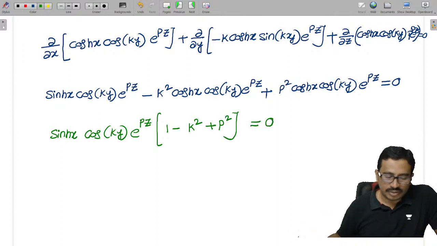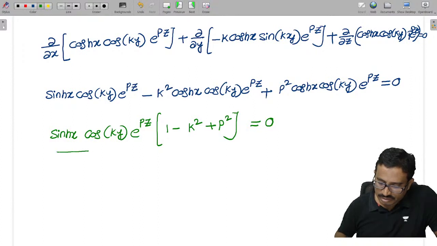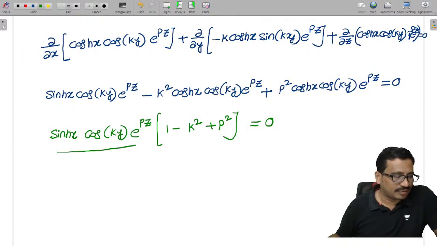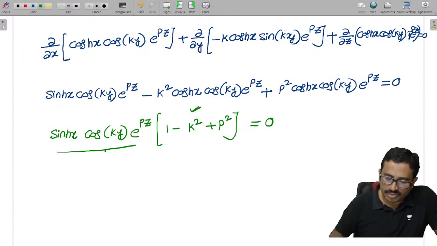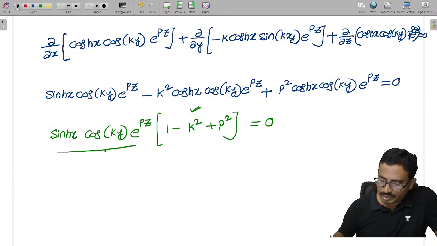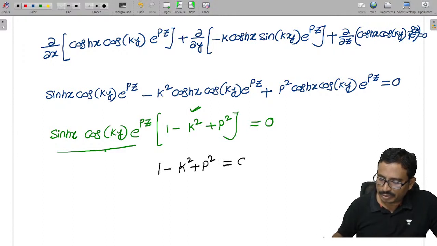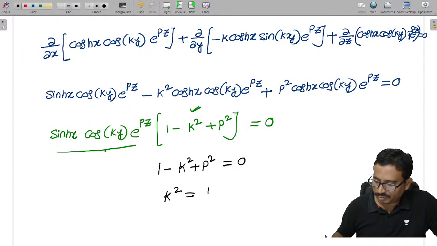To satisfy this, since this is nothing but the basic potential V, this cannot be 0, which means this term has to be 0. So 1 minus k square plus p square equals 0, so k square equals 1 plus p square.